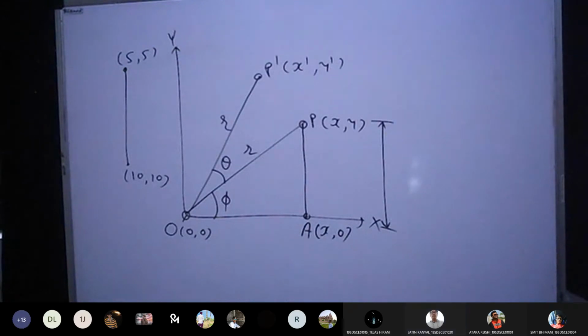No sir. What is wrong in that? 10, 10 cannot go straight down. Correct. Right. So now this is what you need to figure out.